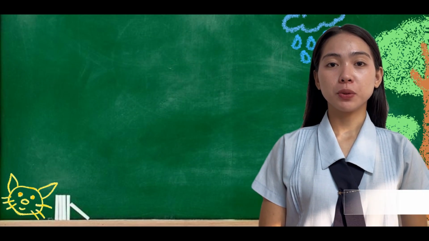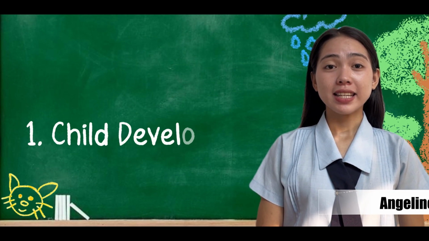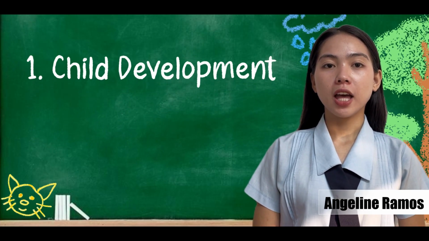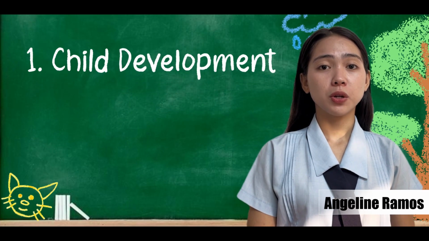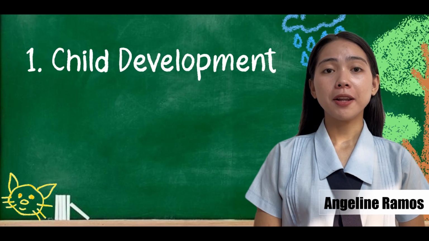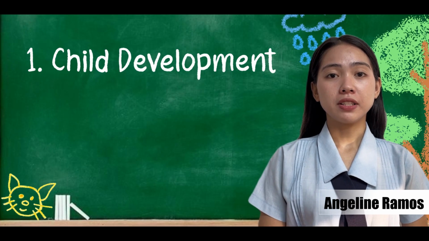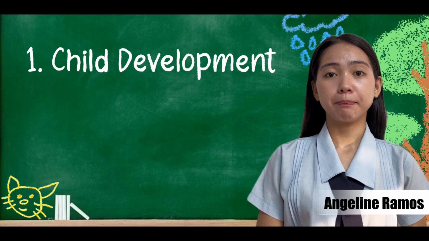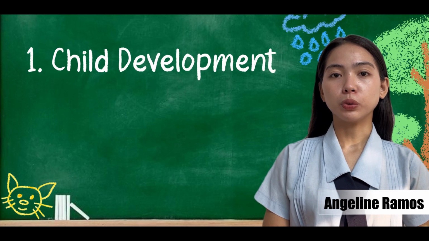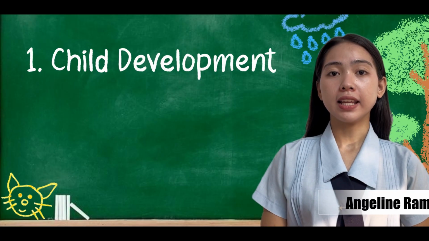Now, let us move on to its application. First, in child development, the theory helps us understand that a child doesn't grow up in isolation. Their development is shaped by many factors around them. For example, how their parents raise them, whether their family has enough money, what kind of school they go to, and even the culture or community they live in.